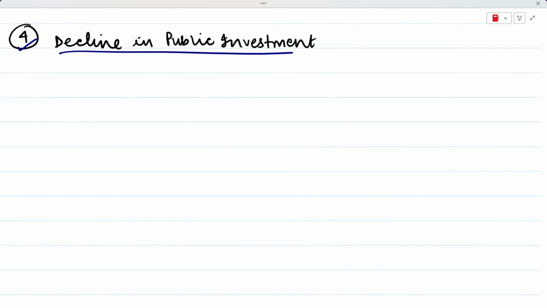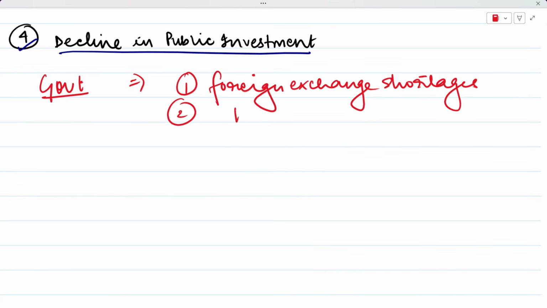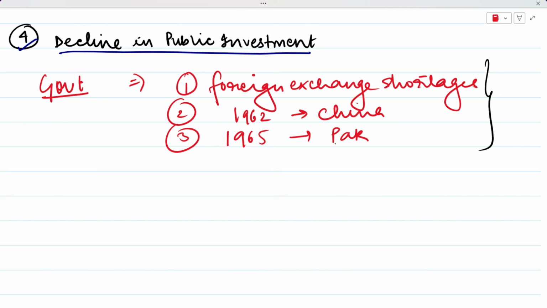Another major issue was the decline in public investment, which means that the government faced a lot of financial difficulties, and these were caused by, first, foreign exchange shortages, second, the war of 1962 with China, and third, the war of 1965 with Pakistan. So these created a lot of financial difficulties for the government, okay?